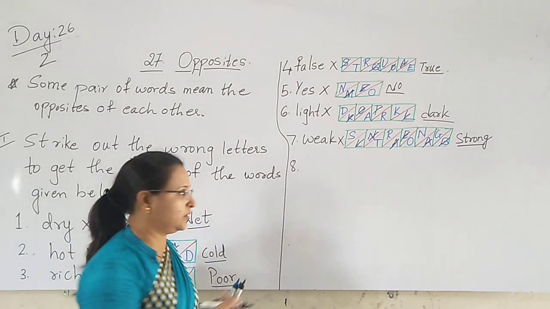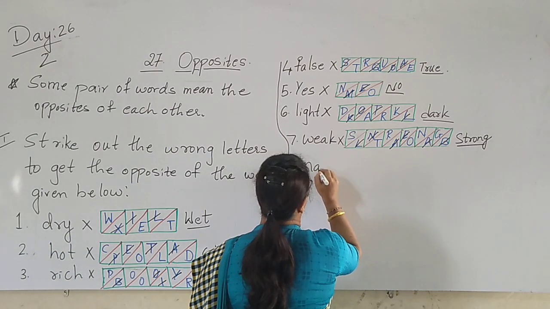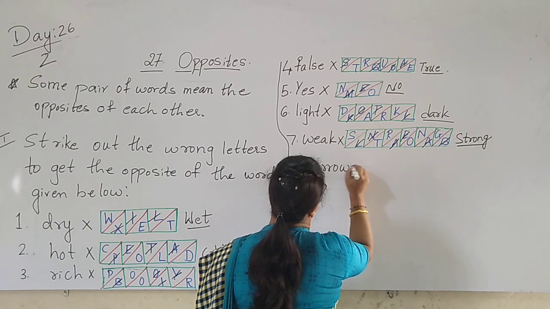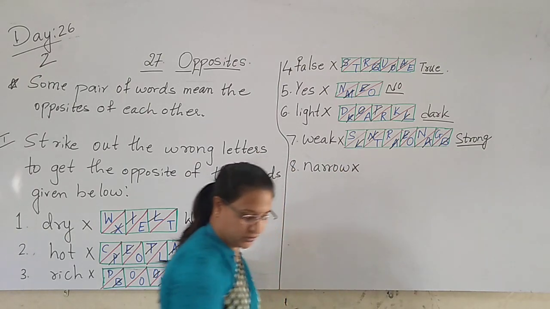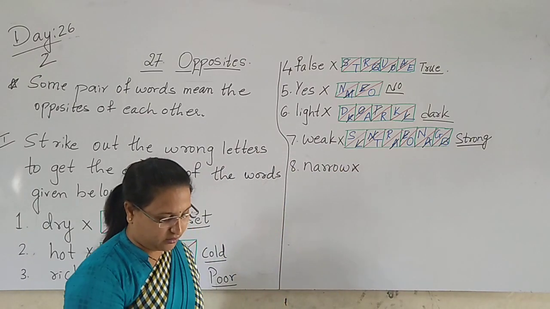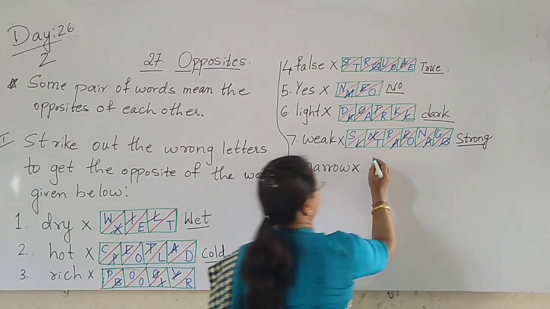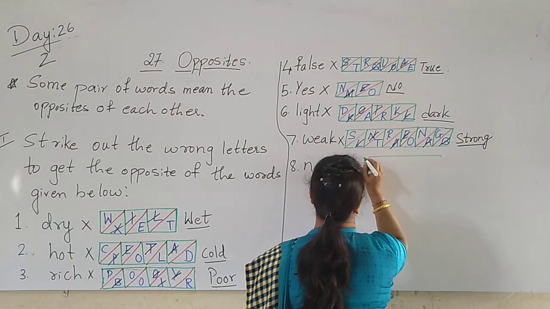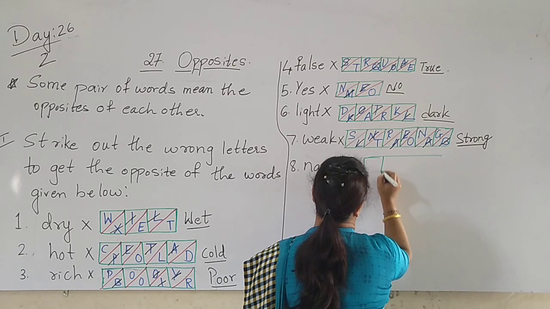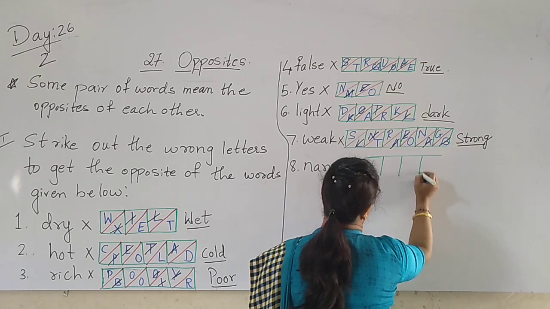Then the next word: narrow, N-A-R-R-O-W. So now here we have to draw 4 boxes. How many boxes, children? 1, 2, 3, 4.